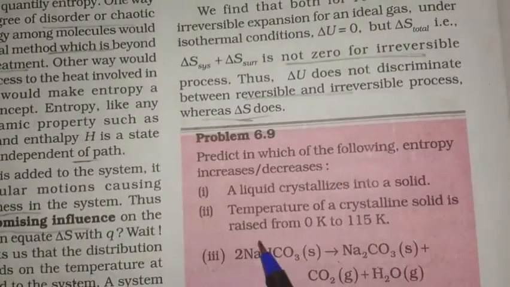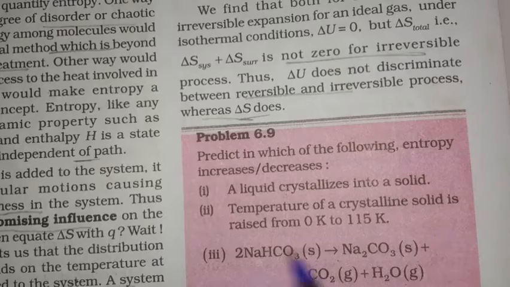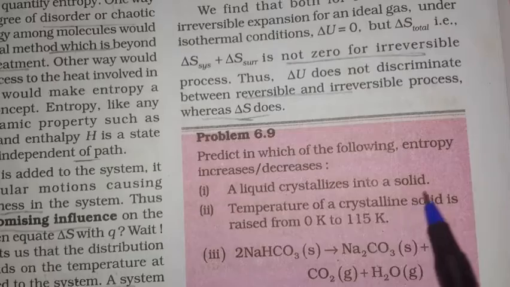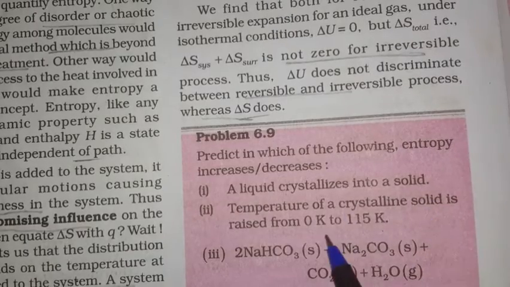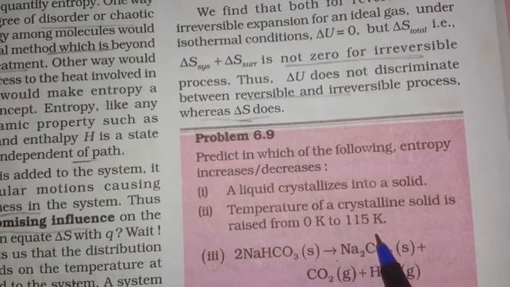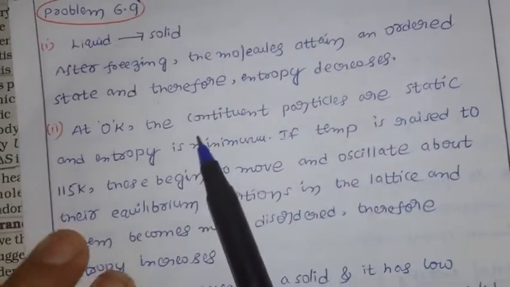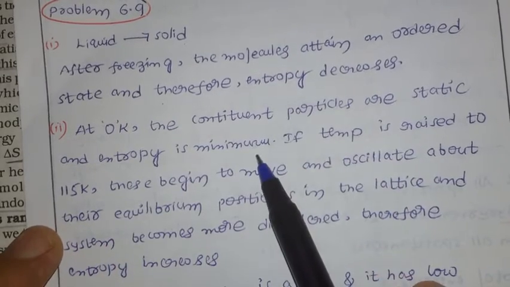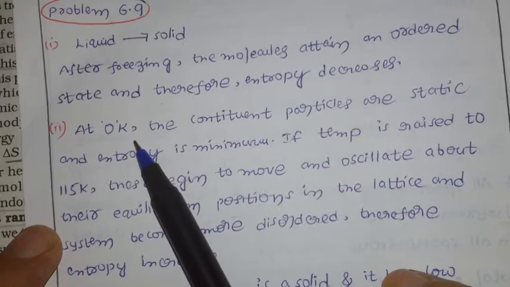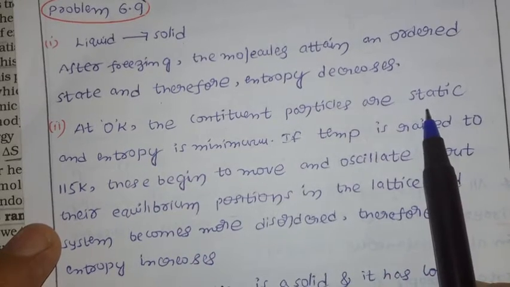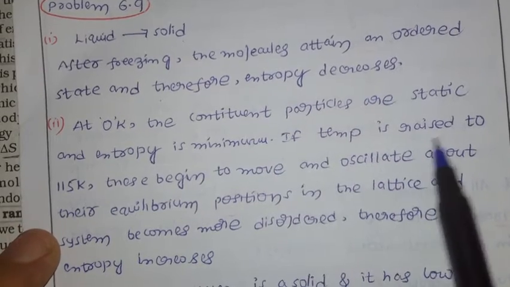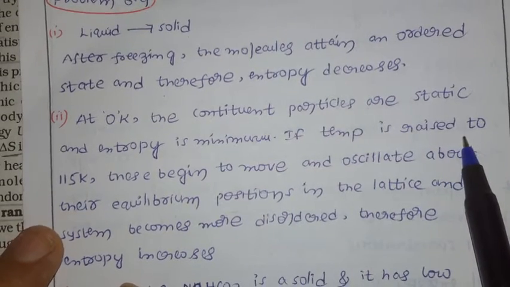Now the second one. The temperature of a crystalline solid is raised from 0 Kelvin to 115 Kelvin. So what happened here? Entropy increases. How? Let us see. At 0 Kelvin, the constituent particles are static and entropy is minimum. Why? Because the temperature is low, so there is a static, constant arrangement, and entropy is minimum. If the temperature is raised, why? Because we went up to 115 Kelvin.